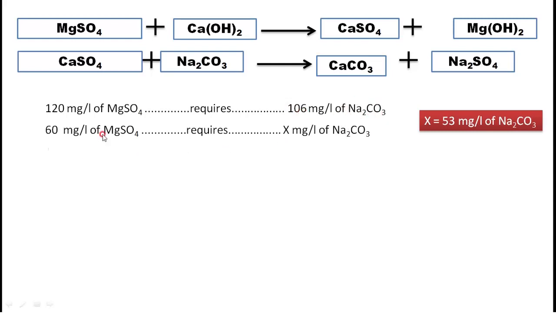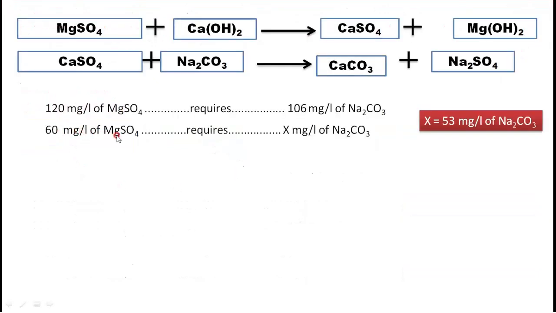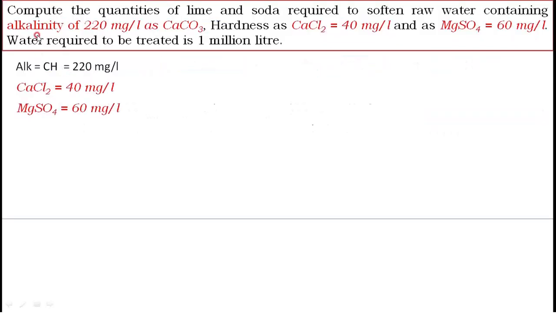Then we have in the problem 60 mg per liter. Therefore, to remove 60 mg per liter of MgSO4 we want X mg per liter of soda. Then it will work out as 53 mg per liter of soda. Understood? Now MgSO4 is completely removed. Come back to the problem. In the problem, MgSO4 is completely removed, and the 220 mg per liter temporary hardness is also removed.